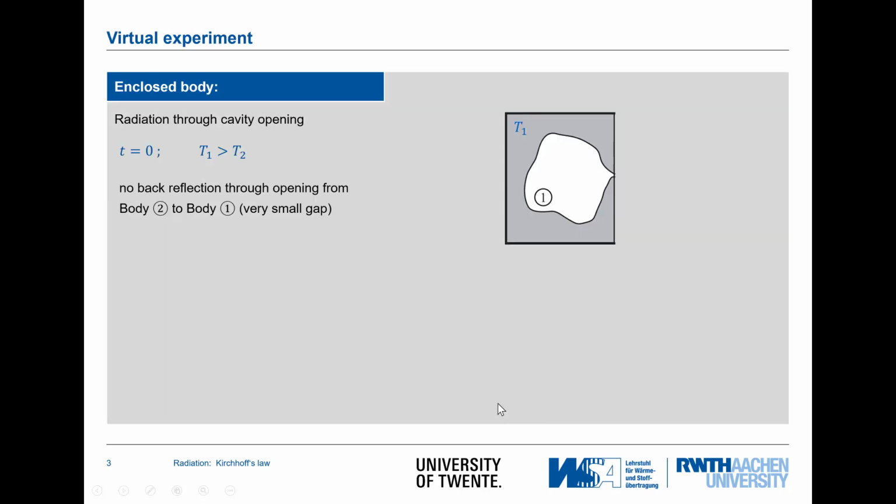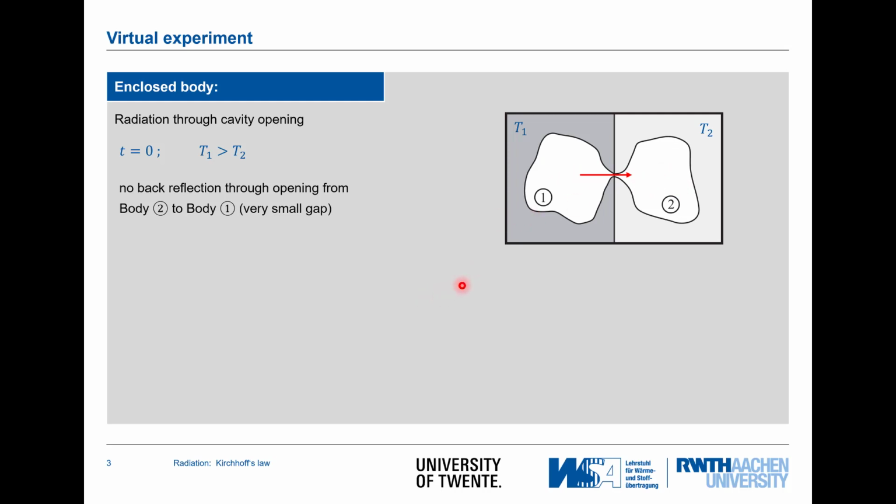Now let's move on here. We do a virtual experiment. It consists here of a cavity which I call object 1 at temperature T1, and a second cavity where radiation from 1 goes to 2 at temperature T2. Let me take the laser pointer. Temperature T2 is smaller than temperature T1, so there's a radiation flow, intensity flow from 1 to 2.